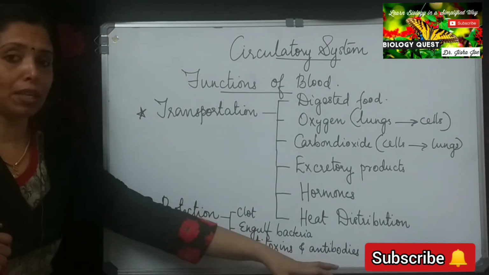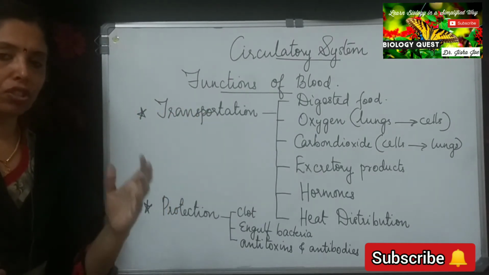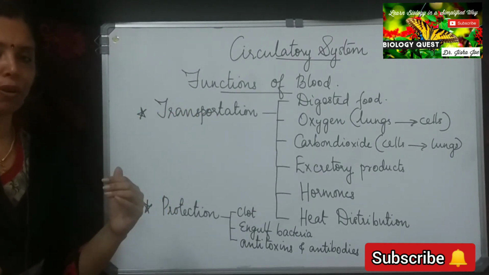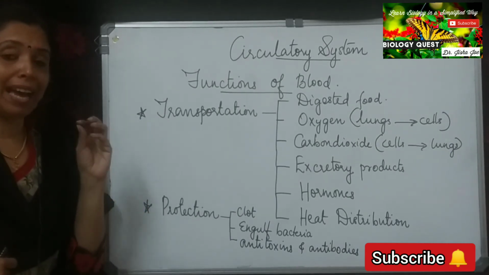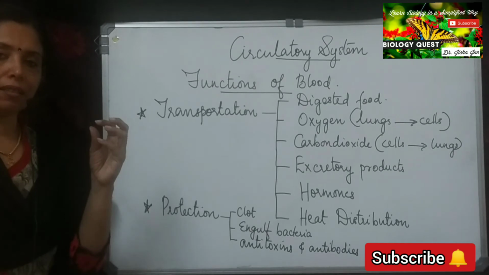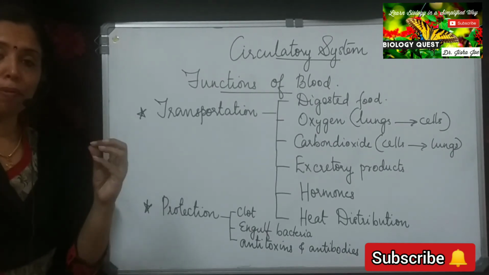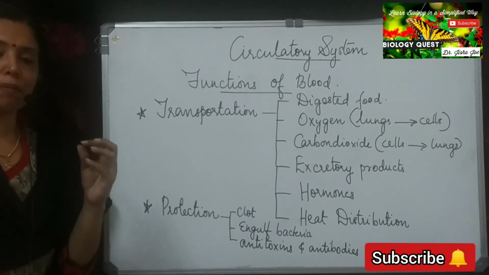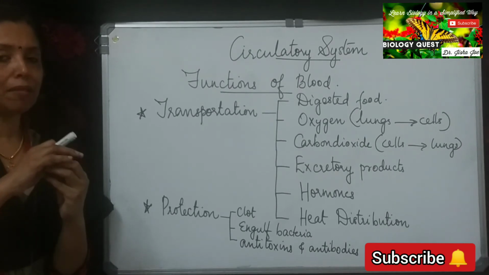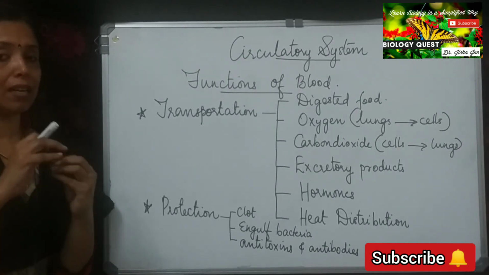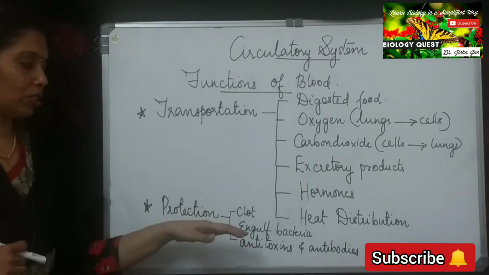Similarly, antibodies are produced when any disease-causing germ enters into our body, as the germ or the bacteria will have antigens on them, and antigens and antibodies are proteins. And the WBCs of our body produce antibodies to fight against these antigens of the bacteria or the germs that enter into our body. So these are the protective functions of blood.